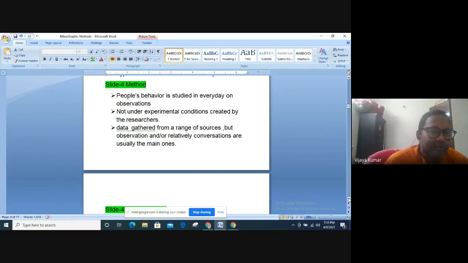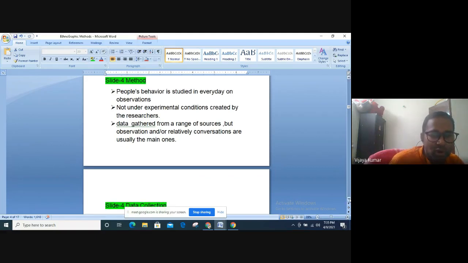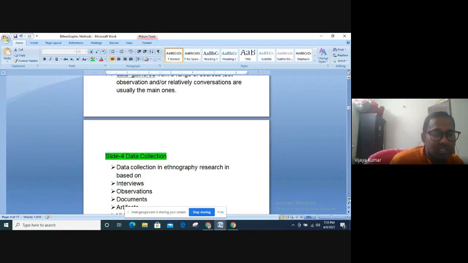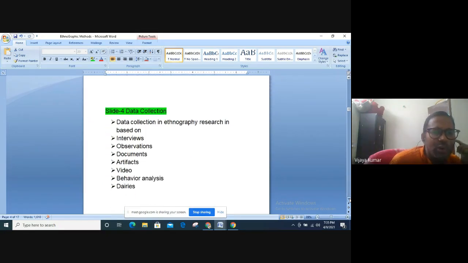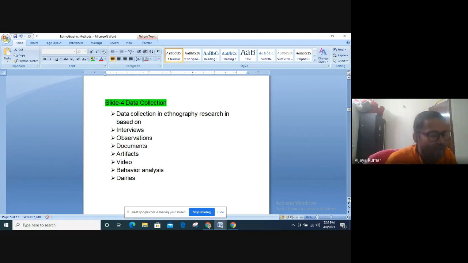Now when we talk about method, I would like to focus on the last point here. Your data is gathered from a range of sources, which are direct observations or usually the conversations with the people who you intend to study, the authors and so on. Now this is the most important aspect. So how would you collect data? You now have a clear idea of what ethnographic research is. You now have a clear idea of what unadulterated thinking is.